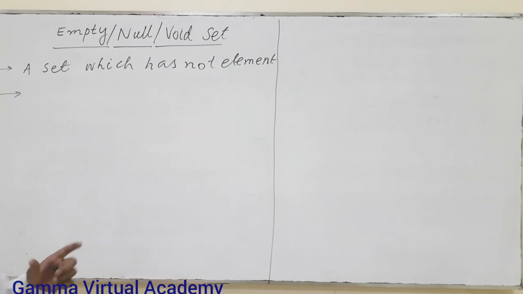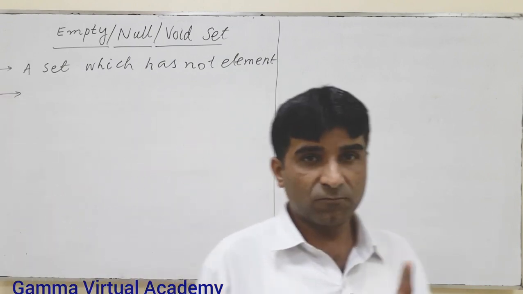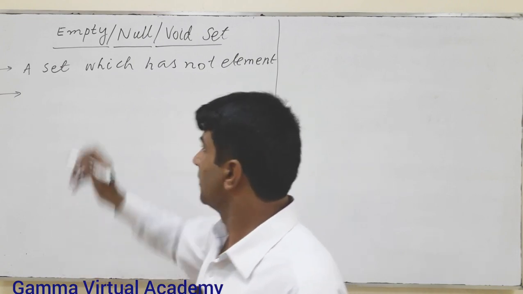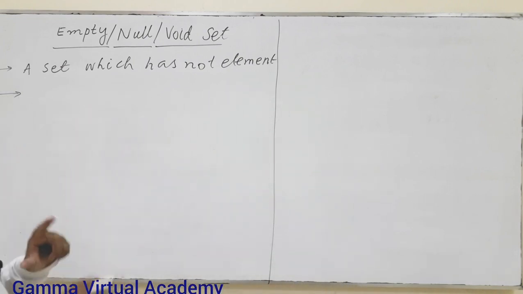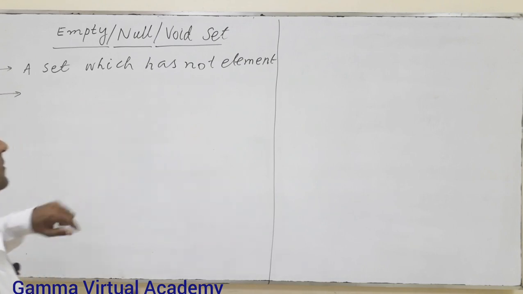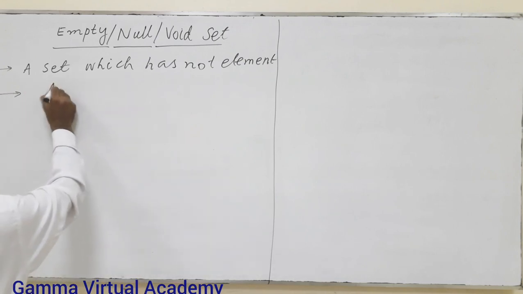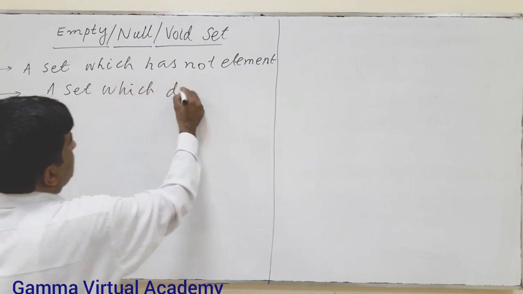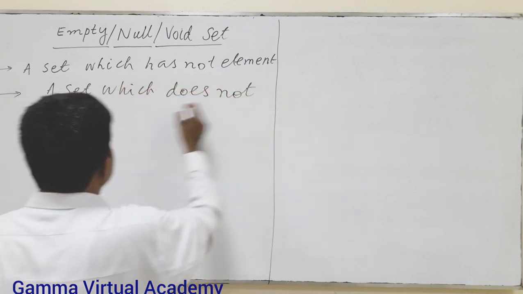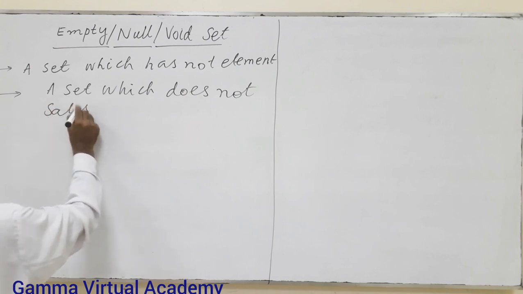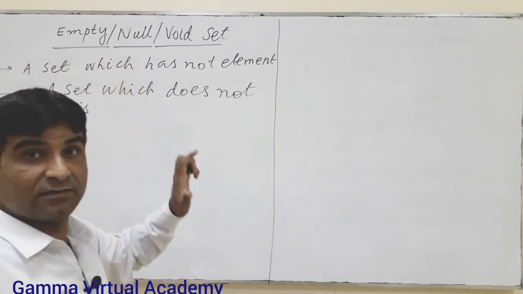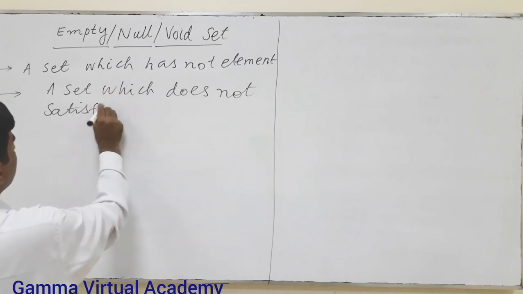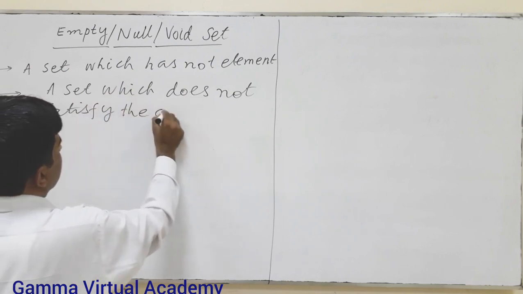Another definition, which is the main definition of this set: the empty set is a set which does not satisfy the collection. Which does not satisfy the collection means there is a hidden collection, but that is not satisfied.